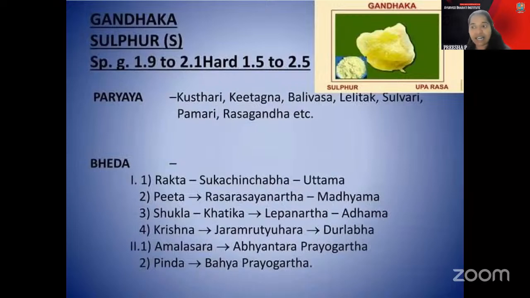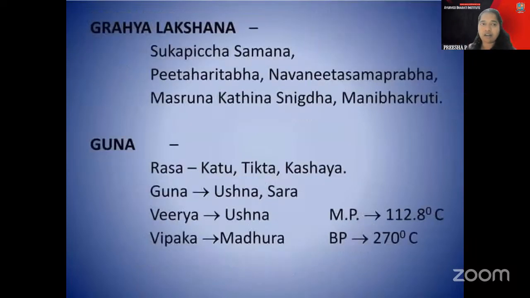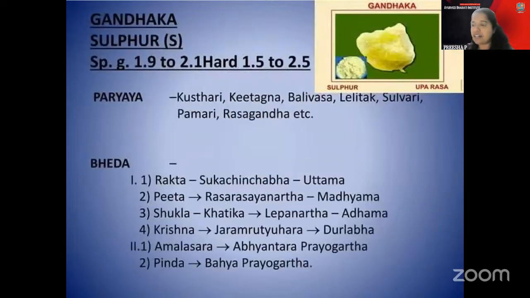And the other one is Shweta. Shweta is the Adhama variety. It is used for Lohamarana, Lepanartha and so on. For fungus attacks and preventing fungus, the Shweta type is generally used.